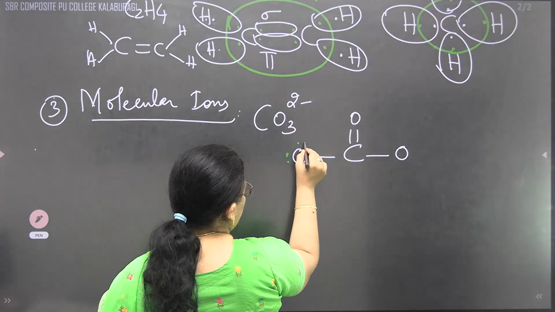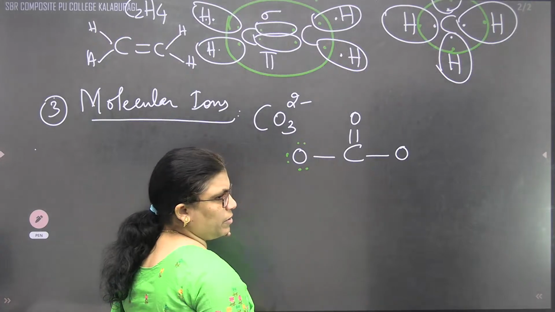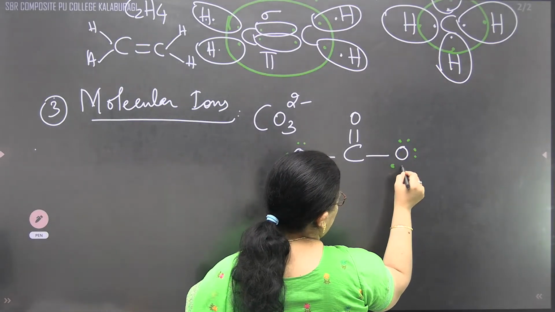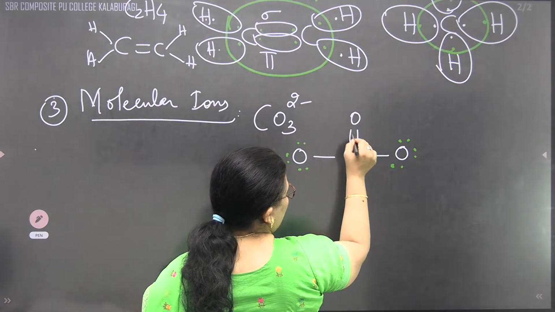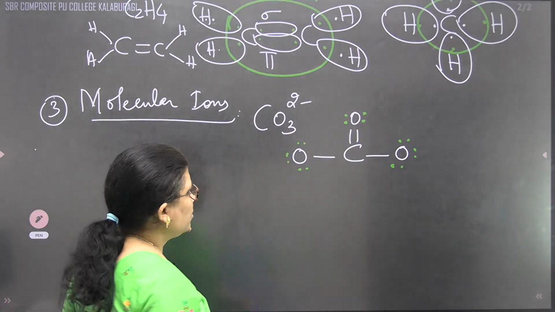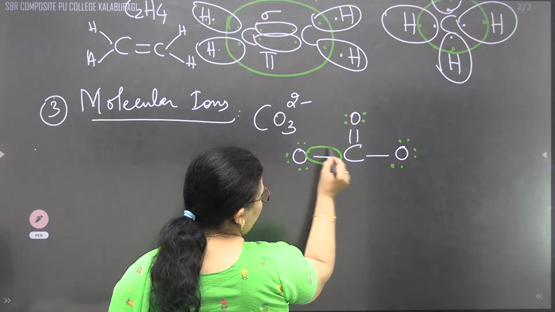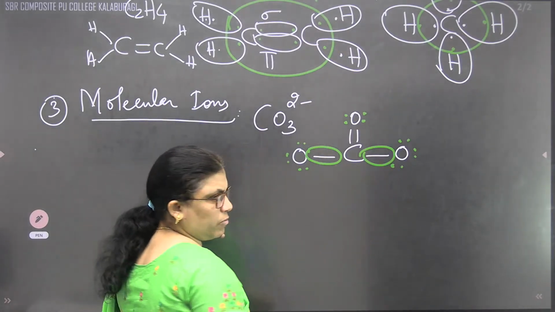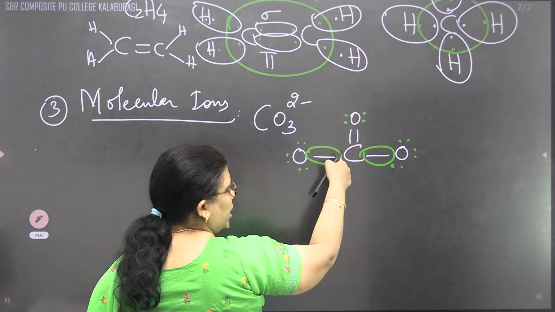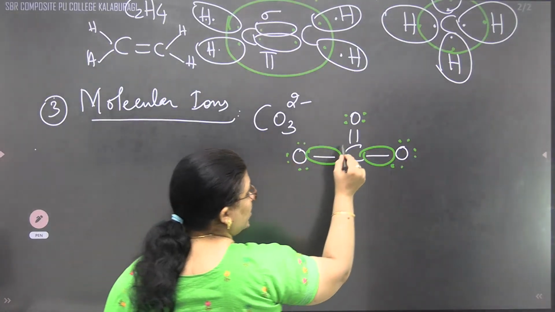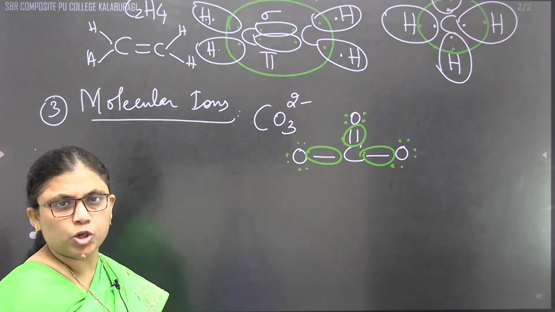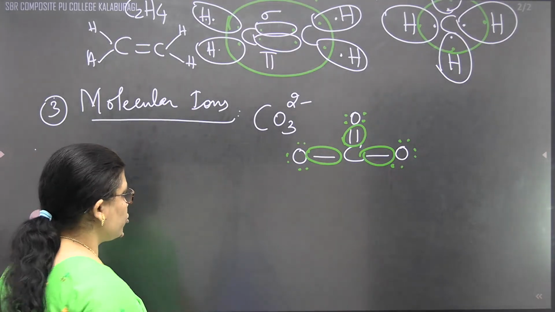1, 2, 3, 4, 5, 6. Because already we are having 7 and 8. This is already balanced. 1, 2, 3, 4, 5, 6. 7 and 8. 1, 2, 3, 4. 5, 6, 7 and 8. Correct? This is obtained by equal sharing of electrons. This is also obtained by equal sharing of electrons, 1 electron from this, 1 electron from this, 1 electron from carbon, 1 electron from this one. But here there is a what? A double bond. So 2 electrons are going to be shared.